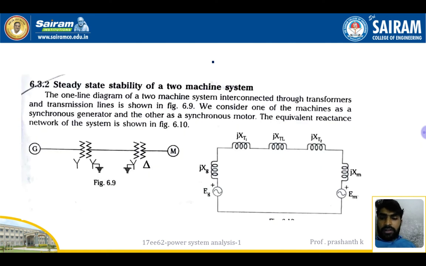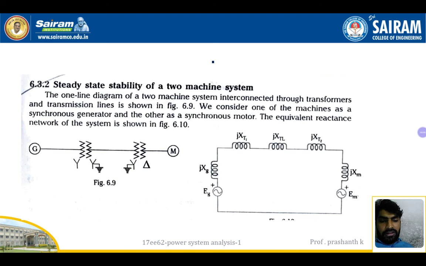Right, next we have steady state stability of two machine systems. Here two machines will be there, generator and motor. The one line diagram of a two machine system interconnected through transformers and transmission lines is shown in figure 6.9. We consider one of the machines as a synchronous generator, and the other one as a synchronous motor. The generating part is the synchronous generator, and the output, utilization part is the synchronous motor.